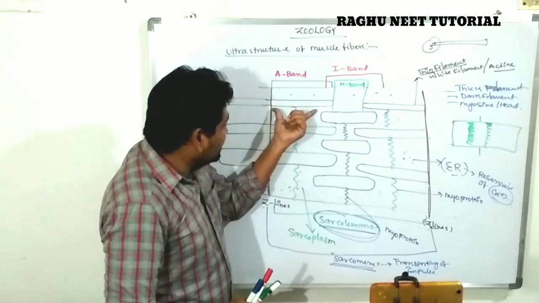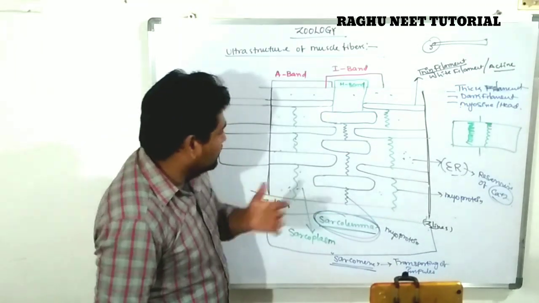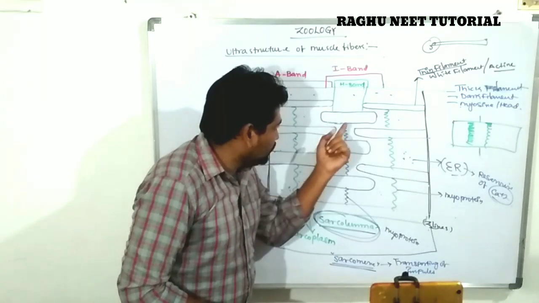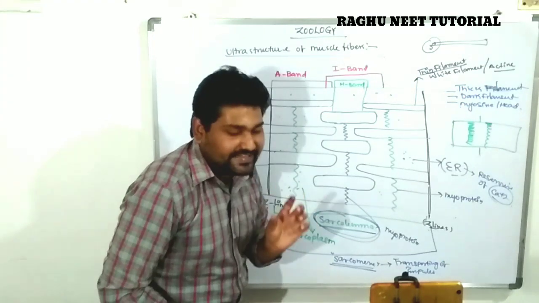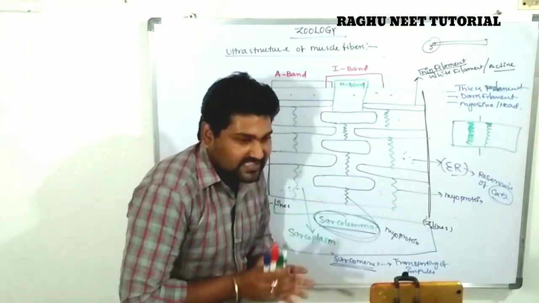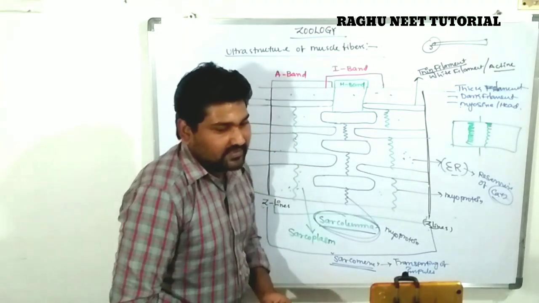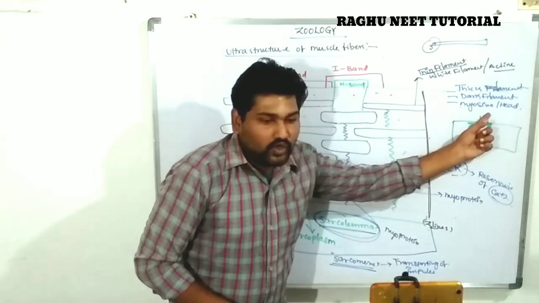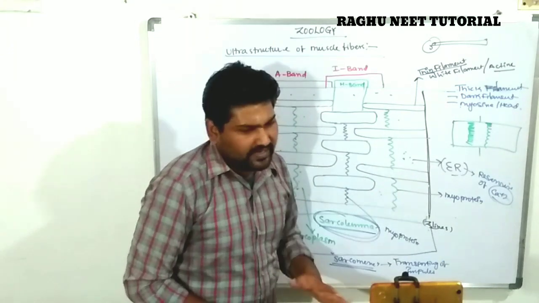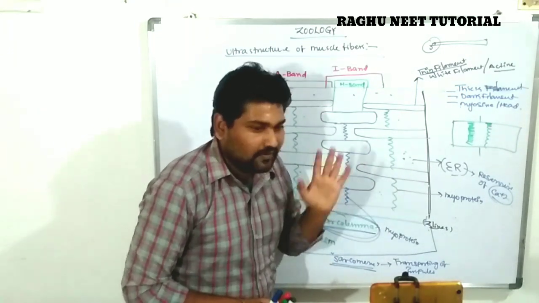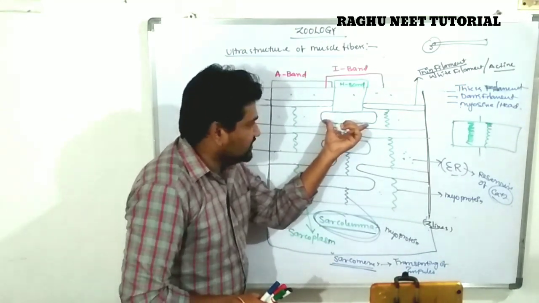The actin filament is indicated with a band. In between the two actin filaments, a band below the actin filament is placed. What is the space there? The space is occupied by the thick or dark filament. The dark filament is called a myosin filament, myosin head, or myosin protein. You can write any way and use any term. So this is known as a myosin head.